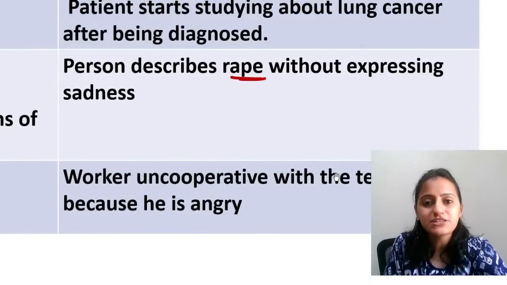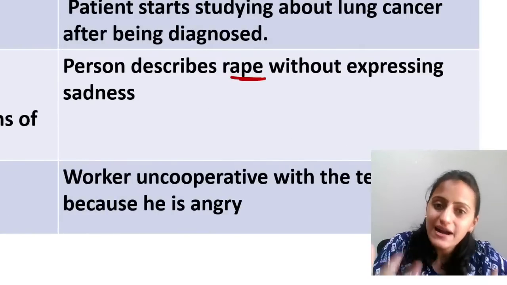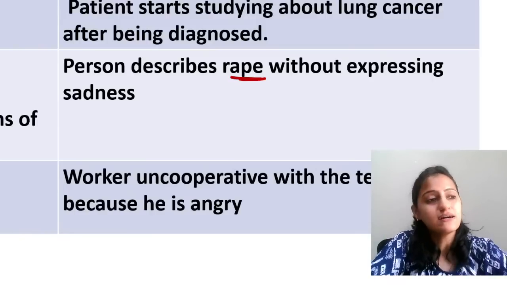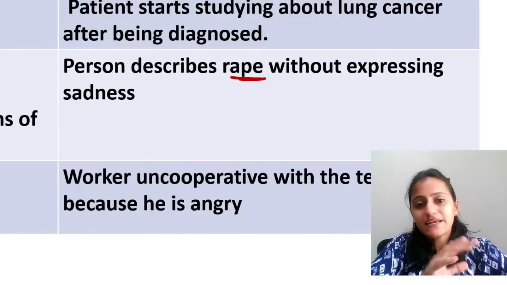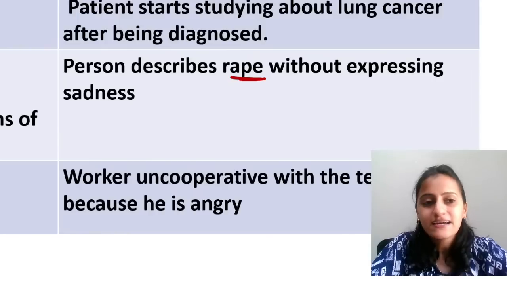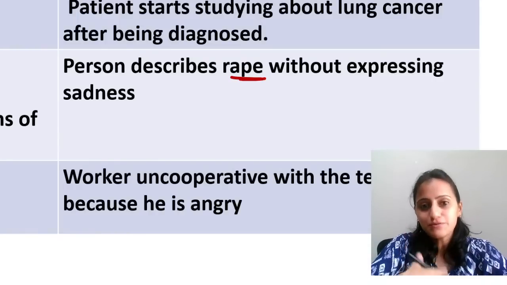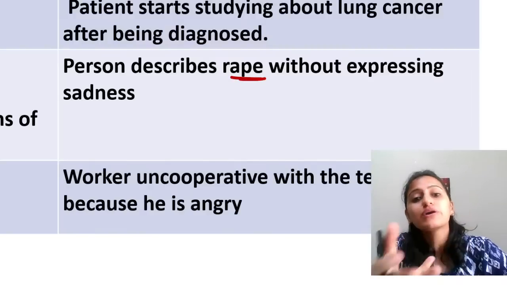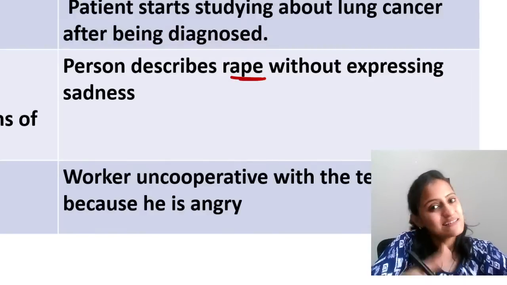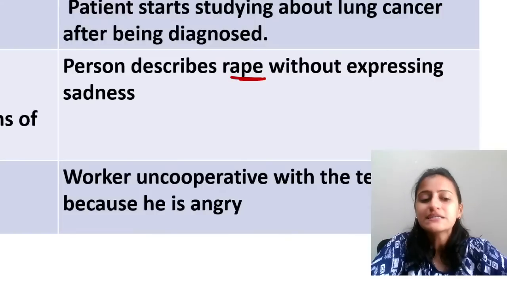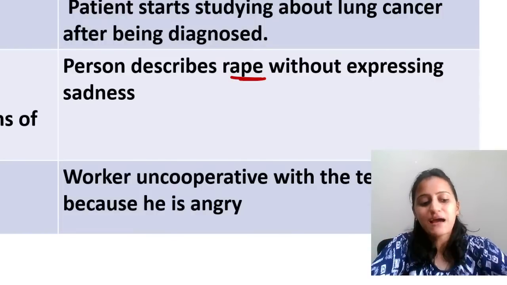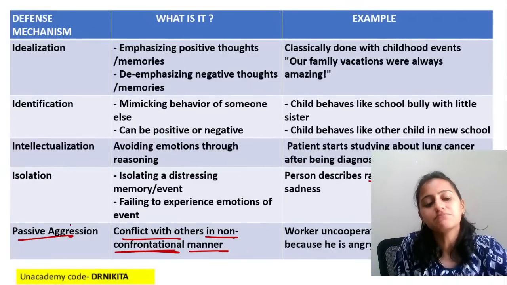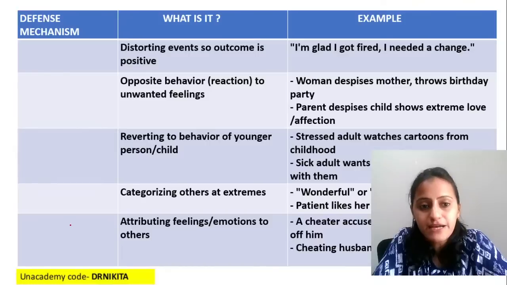What is passive aggression? Passive aggression is aggression which is shown passively, where you cannot show the aggression in an active form. Let's say in your internship you don't like a resident and you cannot show the aggression very openly. So passive aggression would be not going to the duty, or going to the duty late, or not doing the task that the resident asked you to do. That is passive aggression, conflict with others in a non-confrontational manner.